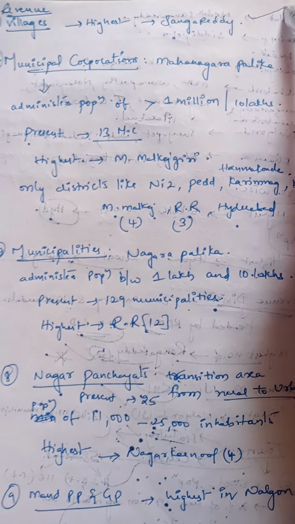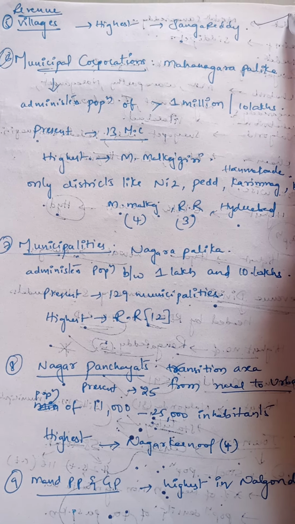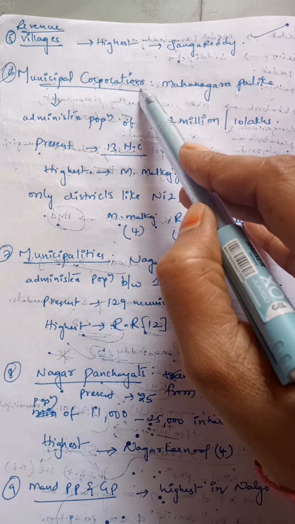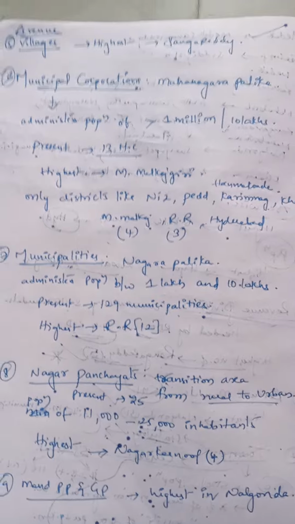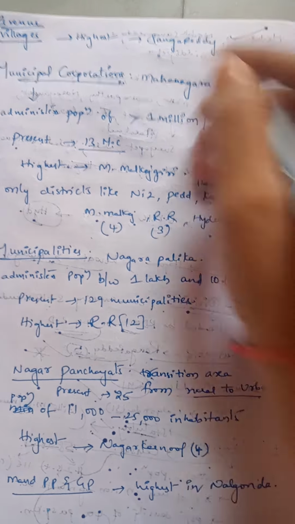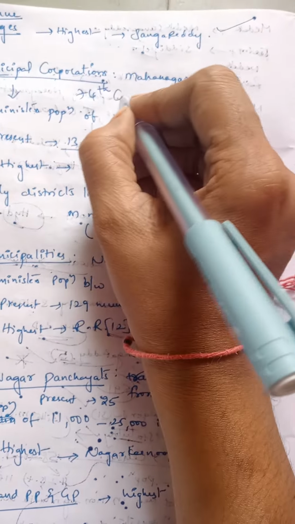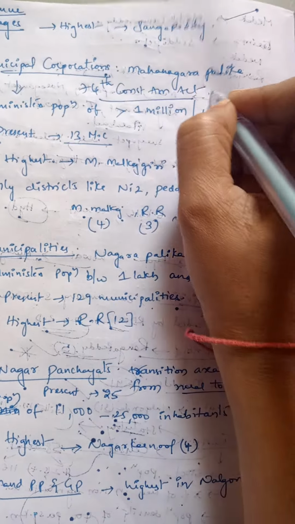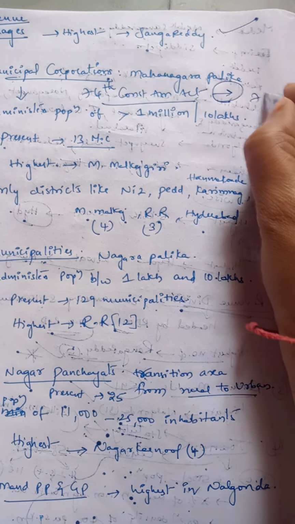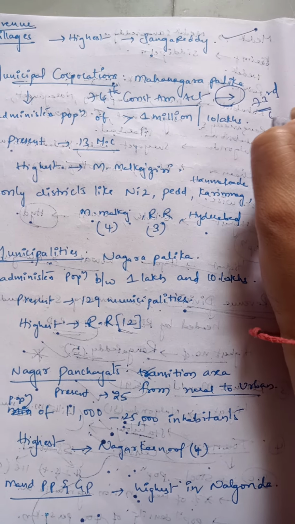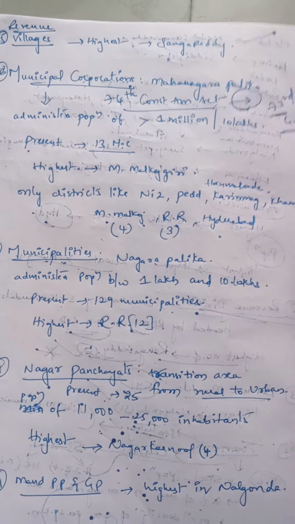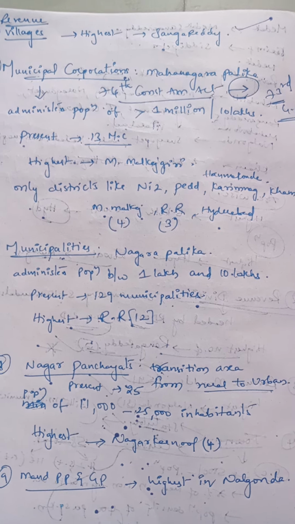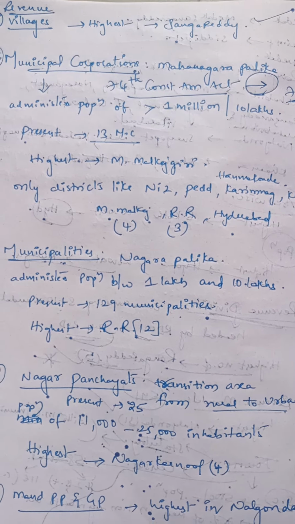And the next administrative unit is the municipal corporation. Here, according to the 74th Constitutional Amendment Act, the municipalities came into existence, and according to the 73rd Constitutional Amendment Act, the Gram Panchayats came into existence. So here, the municipal corporation can also be called by another name, Mahanagara Palika.